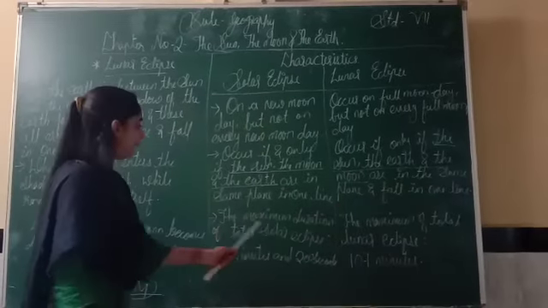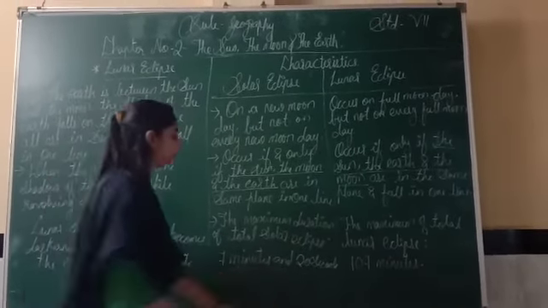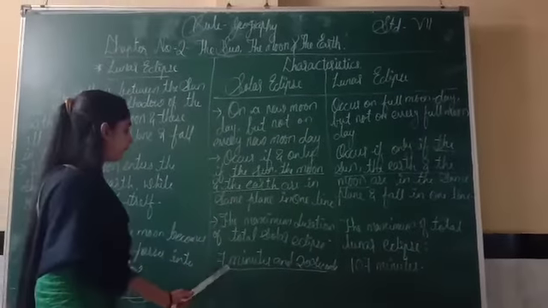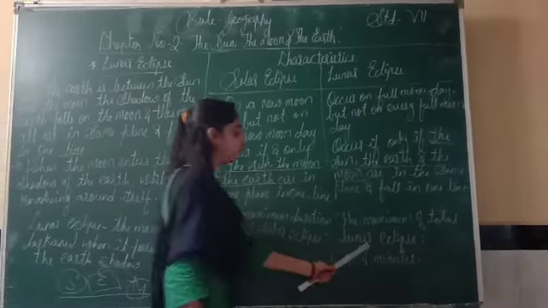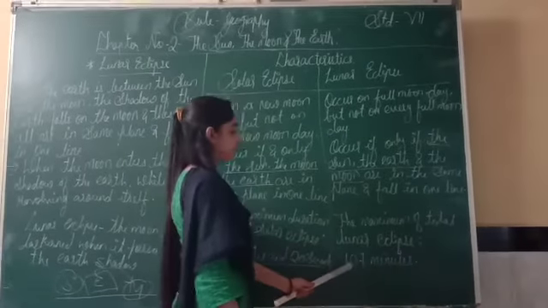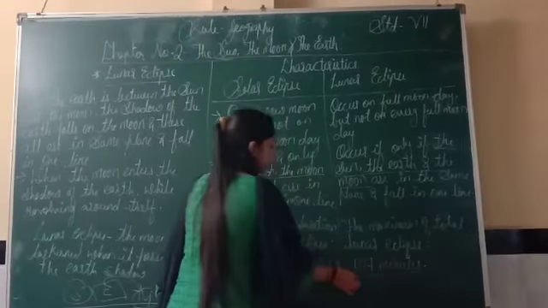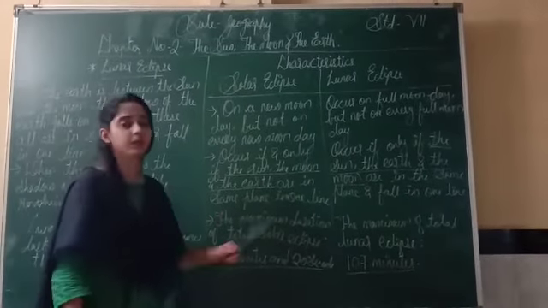Okay. The maximum duration of total solar eclipse is 7 minutes and 20 seconds here. The time of eclipse. Maximum time, what is the time? That is 7 minutes and 20 seconds. And in lunar eclipse, the maximum time will be 107 minutes. See, this duration. Means this is the duration which the eclipse falls.